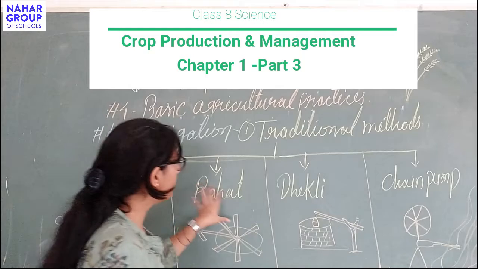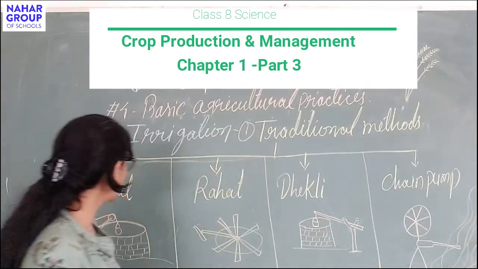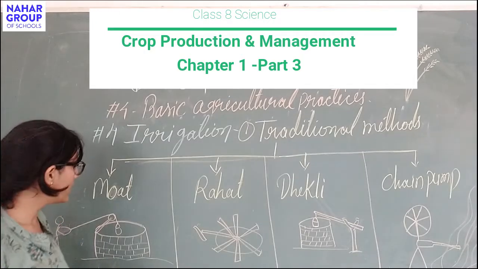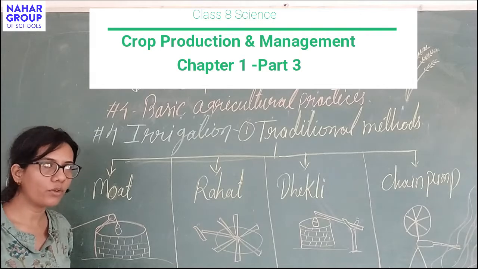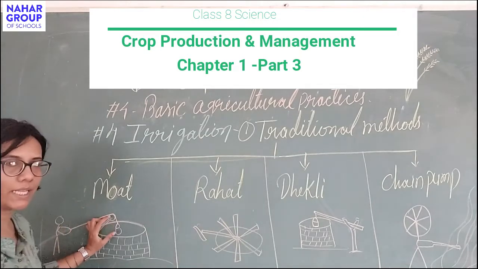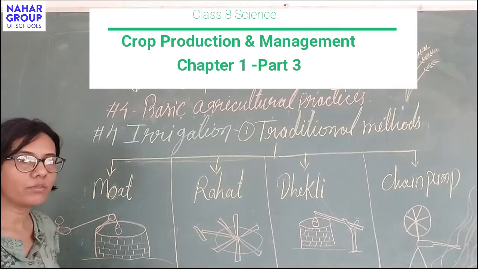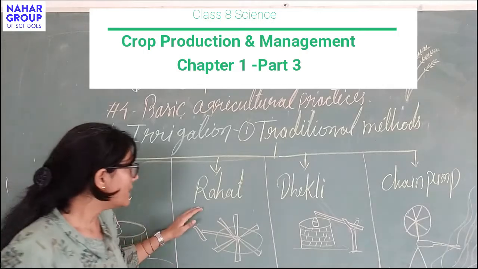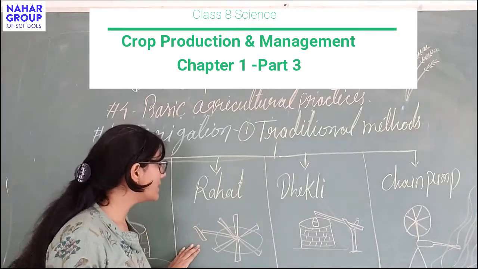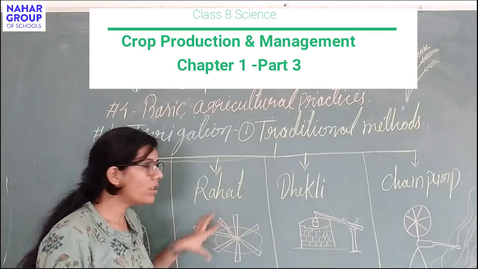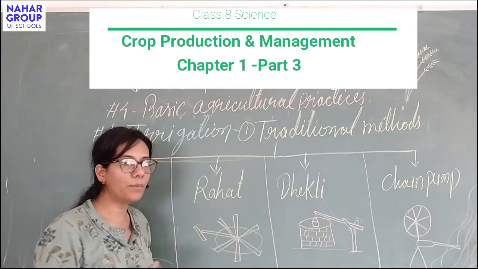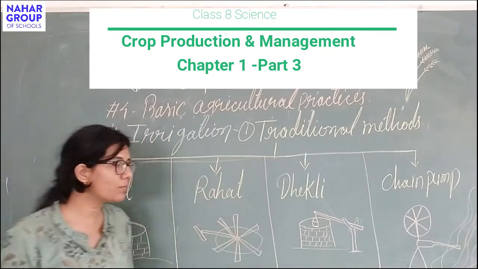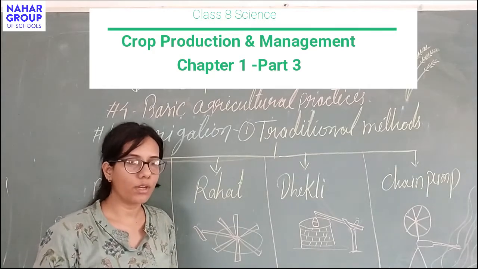Okay, so we have four methods in traditional methods of irrigation. First is moat. What happens in moat? In this, water is taken out from a tube well or from a well with the help of a pulley, and this pulley is pulled by a person. It is drawn manually. Second is rahat. In this, a whole wheel is pulled by a bullock or some animals in a circle, so the water is pulled out from a river or a well.